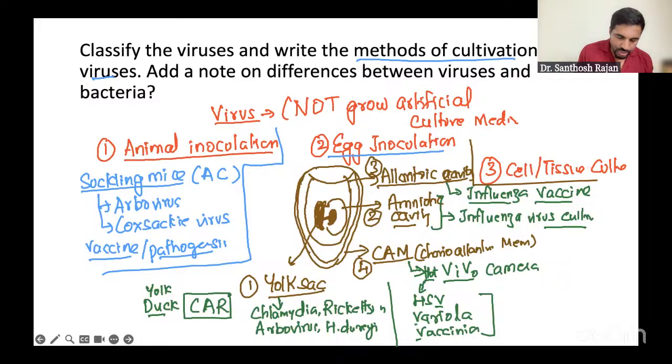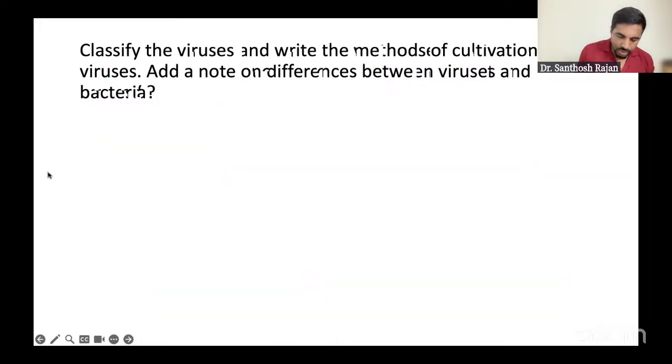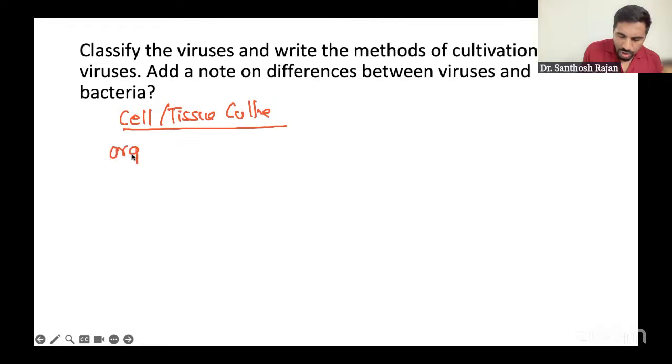Okay, now cell or tissue culture. I'm going to erase this and go on to write your cell culture. So when you talk about cell or tissue culture, it can be of many types. See, first one is organ, first of all organ culture. And then there can be an implant or tissue, I would simply say tissue culture. First organ, then tissue. And then the third one would be the cell, right?